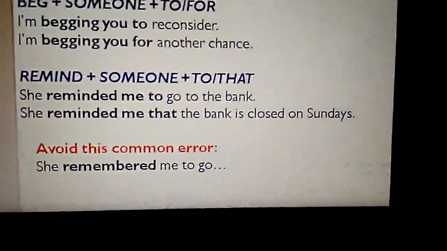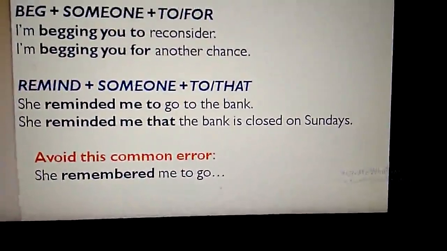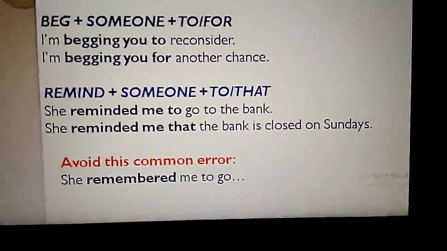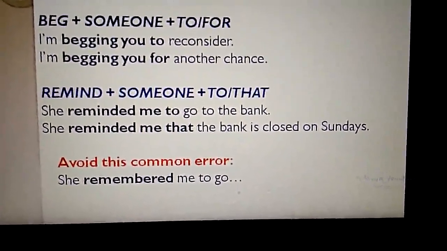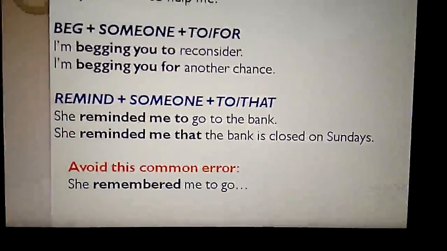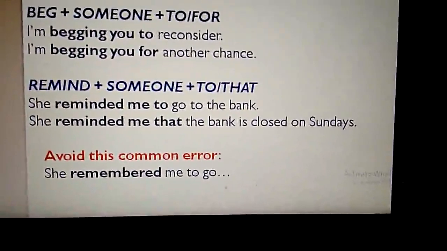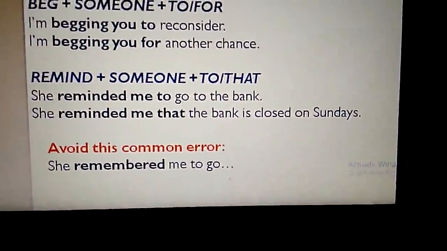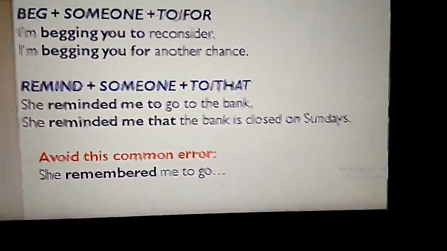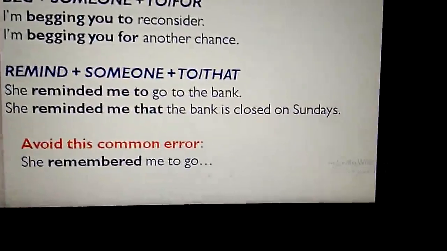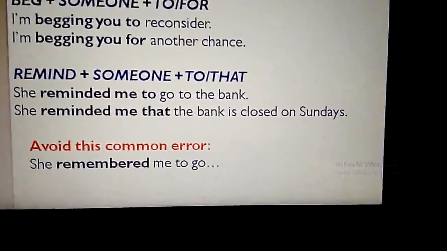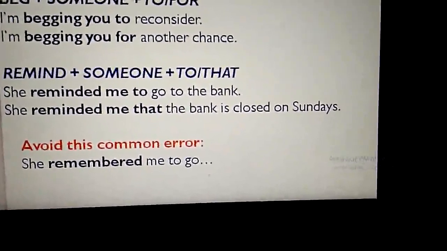And we have one more reporting verb here: remind plus someone plus to. This is one pattern. Or remind plus someone plus that. This is the other pattern. So, she reminded me to go to the bank. Remind is the reporting verb. Immediately after that we got the person and to infinitive verb. And see in the second example, she reminded me that the bank is closed on Sundays.